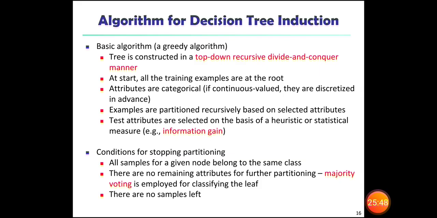There are no remaining attributes for further partitioning; majority voting is employed for classifying the leaf. And there are no samples left. All the samples will be taken care of, and wherever it is possible it will be partitioned, and by doing all the partitions we will be able to come to a conclusion easily.